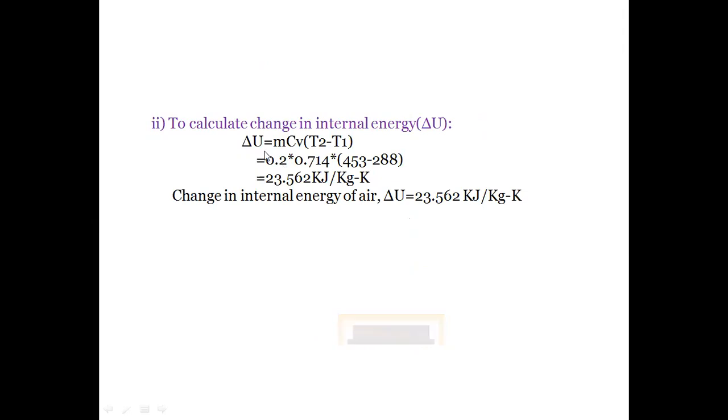And change in internal energy delta U is equal to m Cv into T2 minus T1. By substituting these values, we will get the change in internal energy delta U is equal to 23.2562 kilojoules per kg Kelvin.